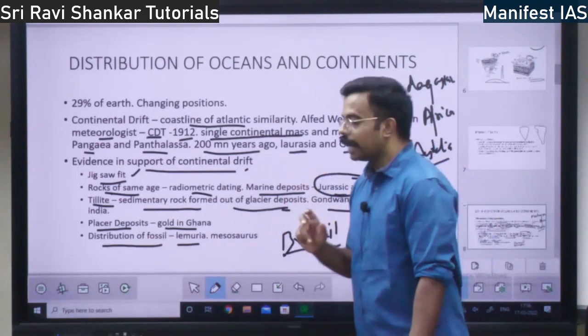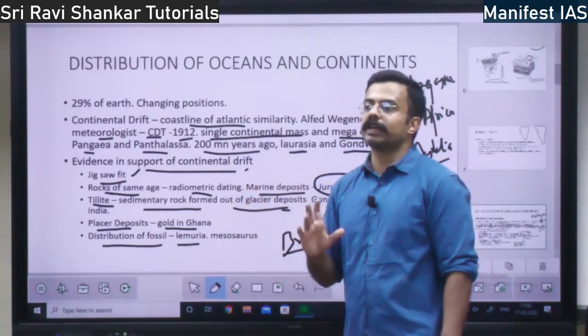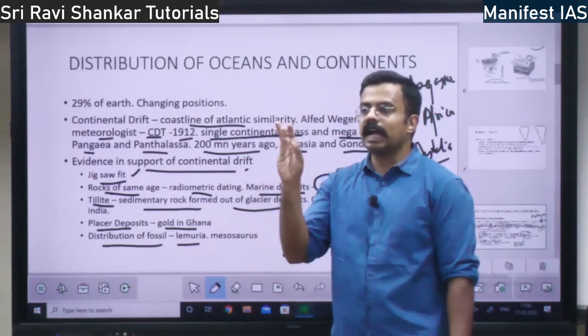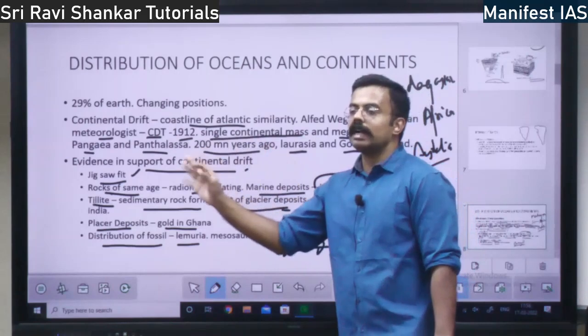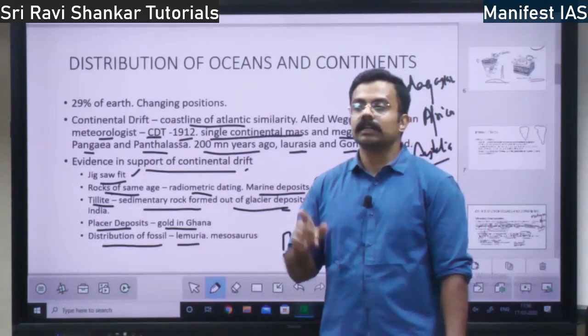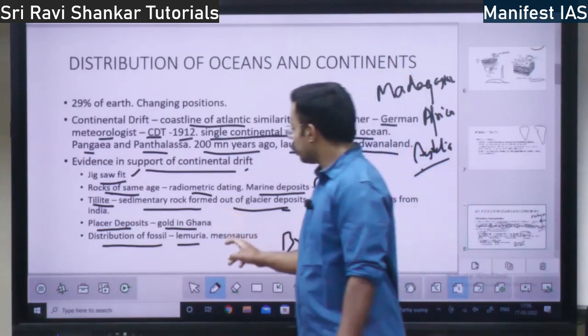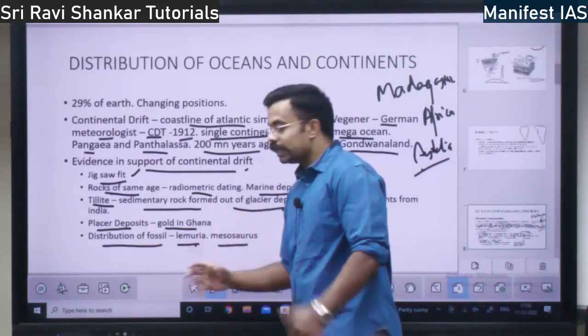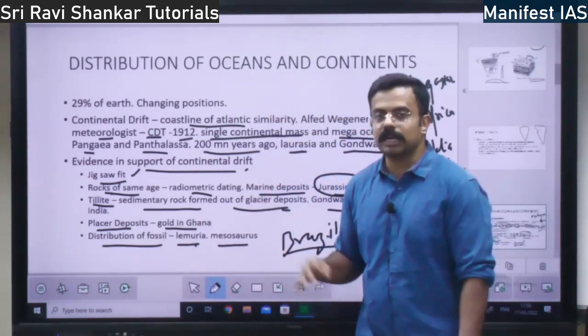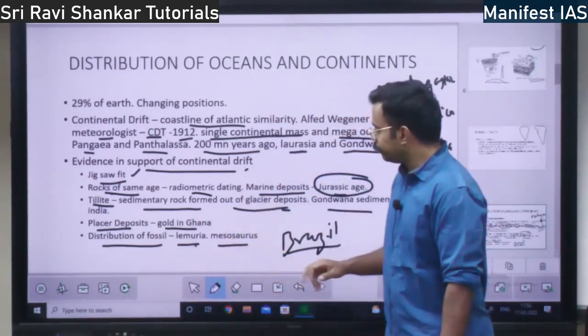These lemurs were found in India, Africa and Madagascar. So this land together, India, Africa, Madagascar and Australia, was known as Lemuria, right? Lemurian land. Later on, this got separated. That is one theory as per the continental drift theory.